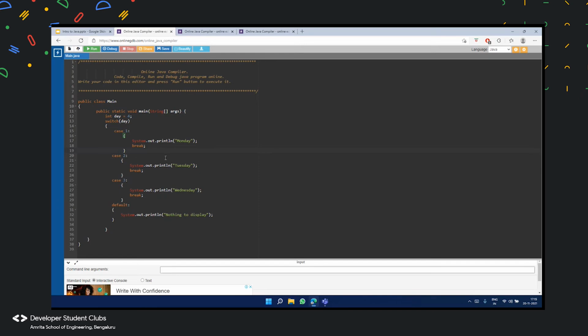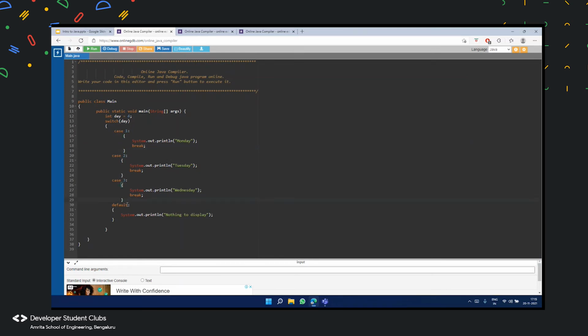If it is case 1, it has to be Monday. If the day is 2, it has to be Tuesday. If it is 3, it has to be Wednesday, and so on. So let us finish this piece of code.